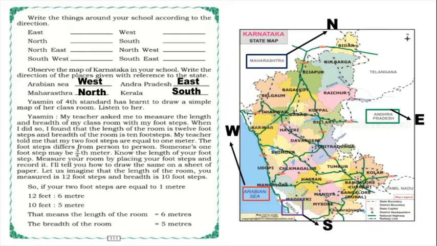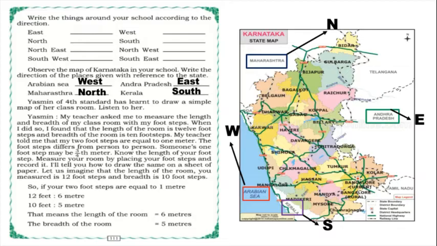When I did, I found that the length of the room is 12 footsteps and the breadth of the room is 10 footsteps. My teacher told me that my 2 footsteps are equal to 1 meter. Footsteps differ from person to person. Someone's 1 footstep may be 3 by 4th meter. Know the length of your footstep. Measure your room by placing your footsteps and record it.